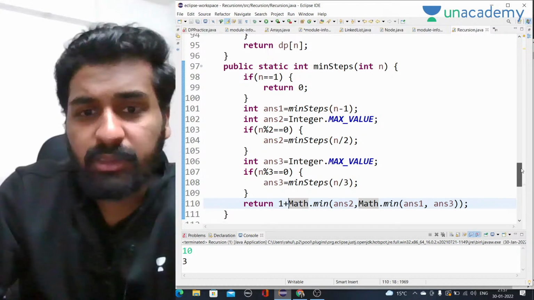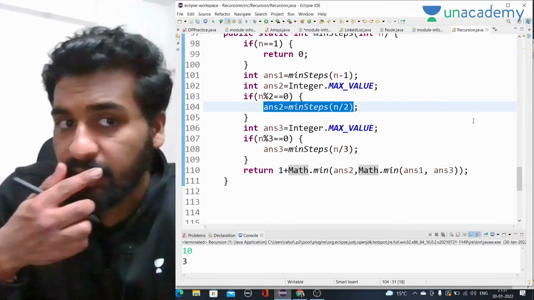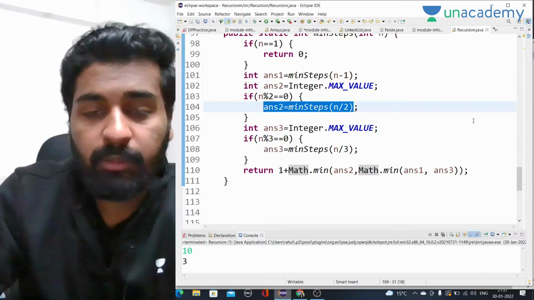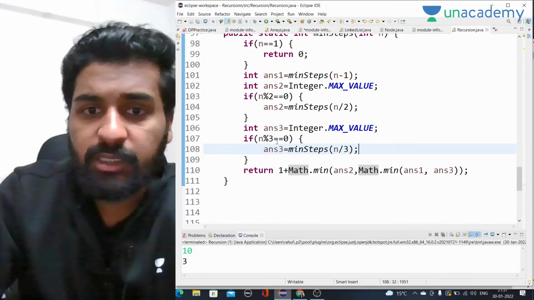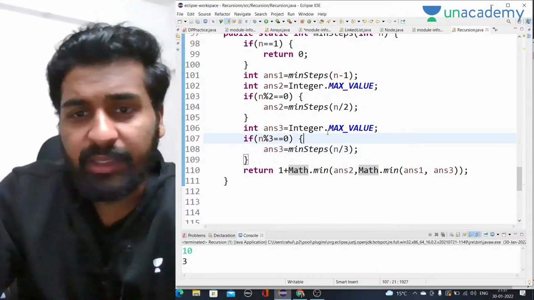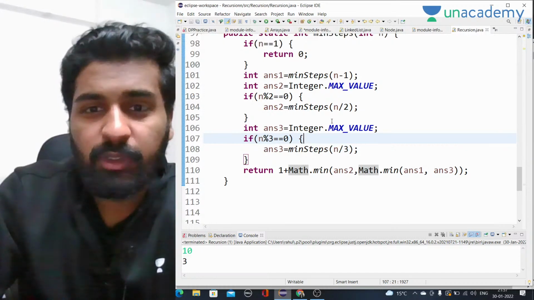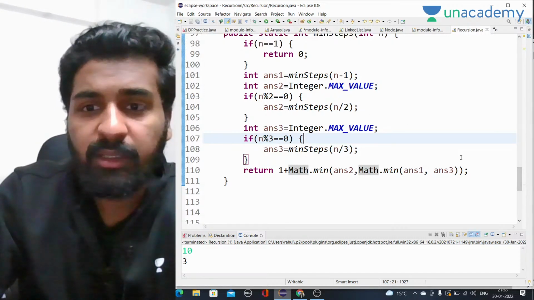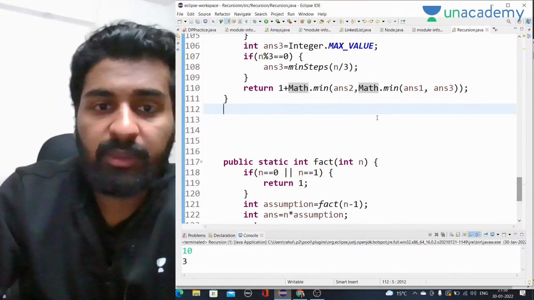Why? Because it is very easy. You just have to write the same conditions that we have written in Fibonacci, that part is exactly the same. So do it by yourself. Memoization is very easy. Just take a DP array, and write the condition whether DP of n minus 1 is minus 1 or not, all those conditions. Then you will be able to do it. Okay, now let's move to the iterative DP code for this.